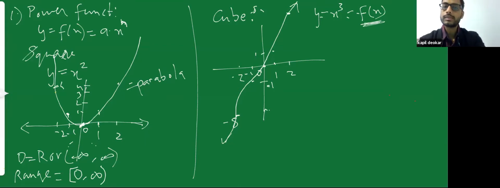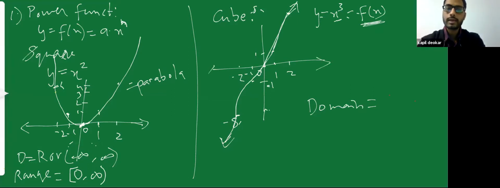It is passing through 0, but it can take all the values in both directions, in positive as well as negative. So what is my domain, or what values of x can I put in? I can put in positive values of x or negative values of x. So my domain is all real numbers, or I can say all numbers from -infinity to infinity.